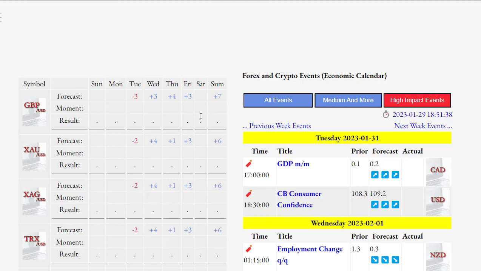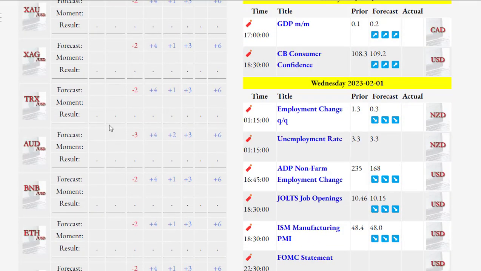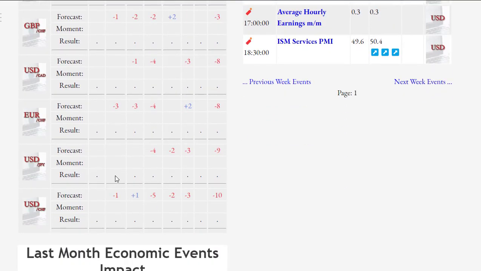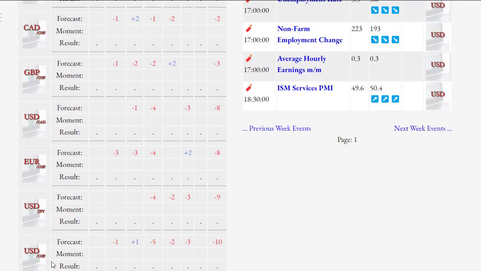Contrary to last week, predictions on the economic news of the US dollar next week are not positive. As a result, economic news forecasts for all currency pairs that have the US dollar in their second part, such as gold against the US dollar, the British pound against the US dollar and various cryptocurrencies against the US dollar, are all positive. On the other hand, all currency pairs that have the US dollar in their first part have negative economic news for them, such as the US dollar against the Swiss franc, the US dollar against the Japanese yen, and the US dollar against the Canadian dollar.